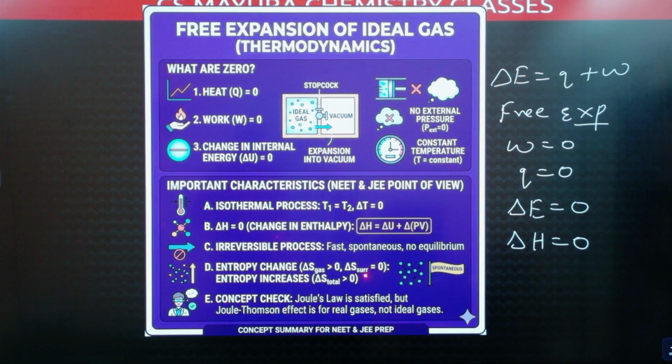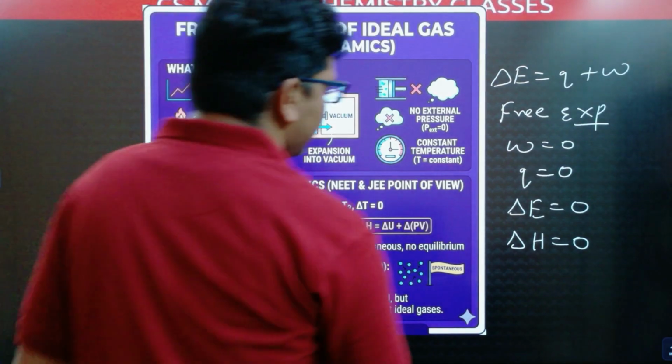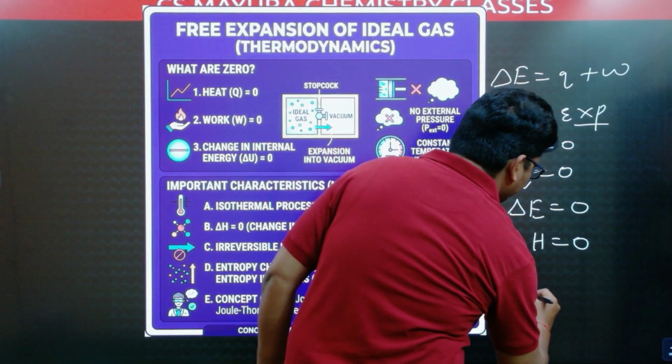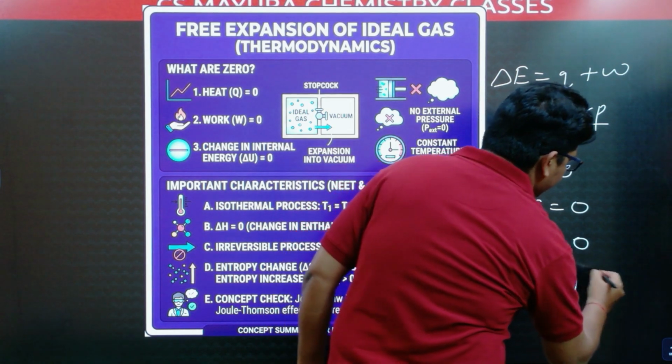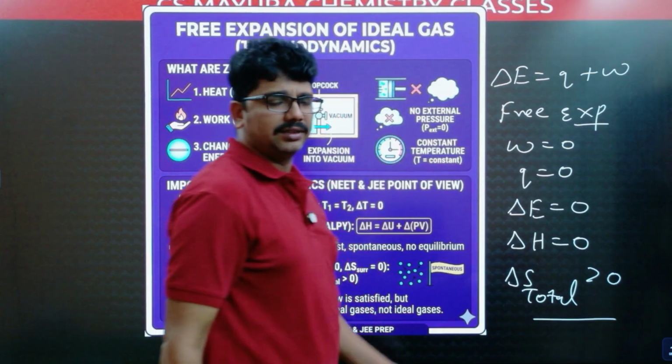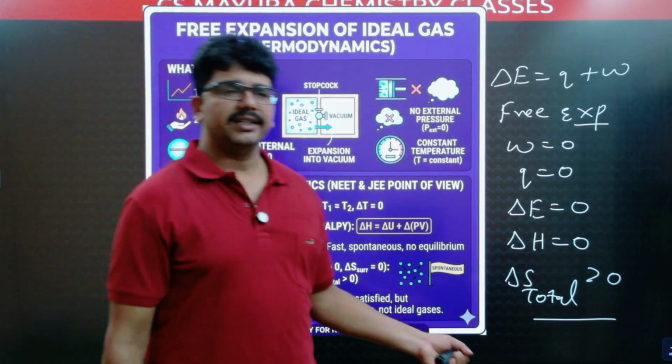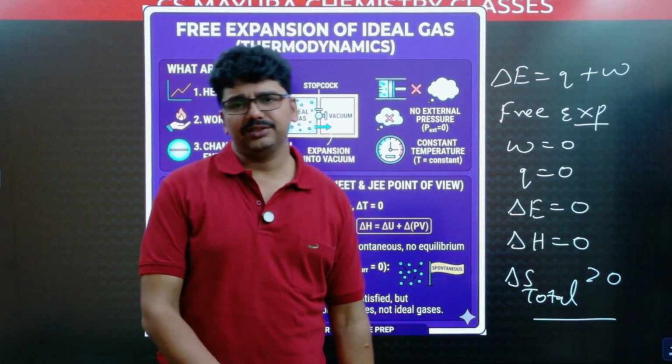Delta S surroundings, the entropy change of the surroundings, is 0, and the total entropy change is positive because it is spontaneous. One of the spontaneous conditions is delta S total. When delta S total is positive, the process is spontaneous; negative, non-spontaneous; equal to 0, equilibrium.